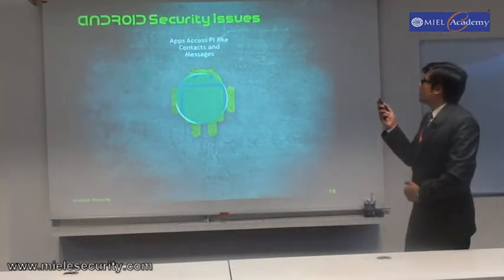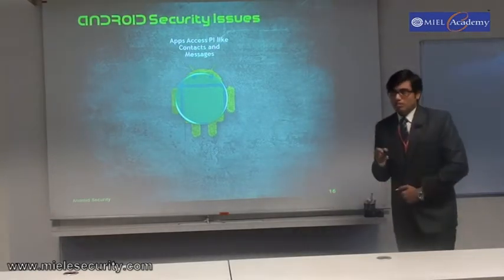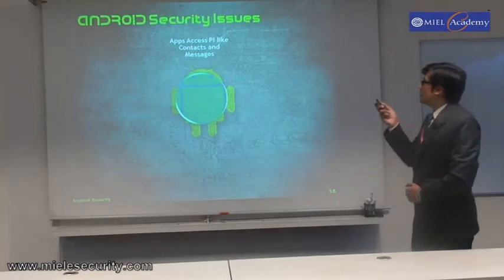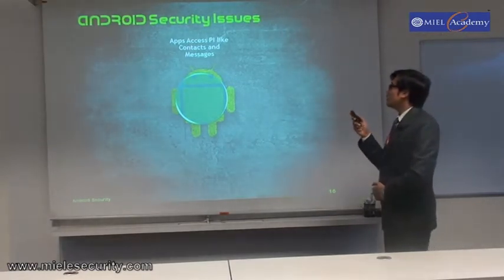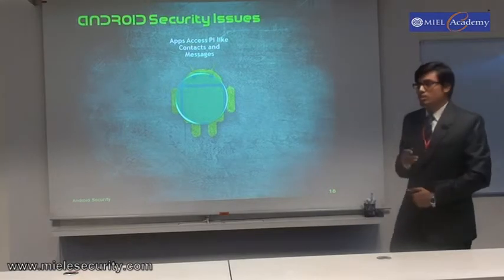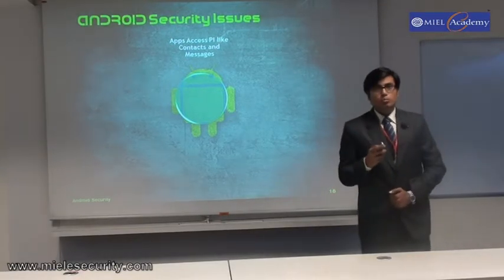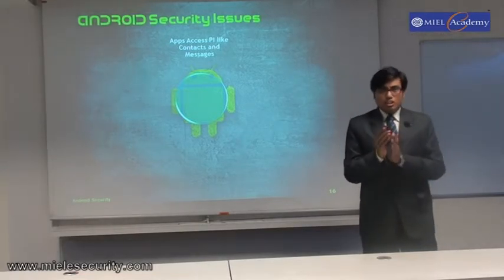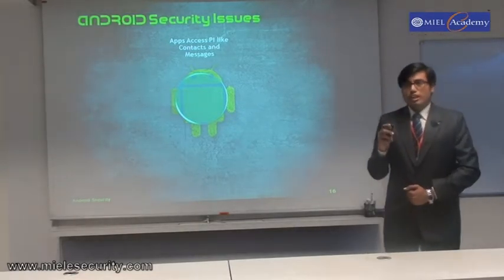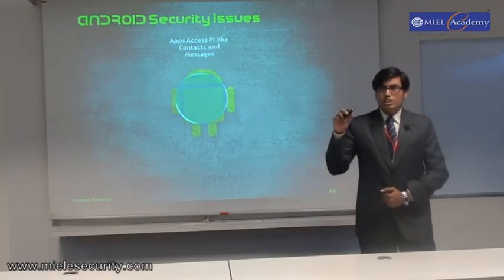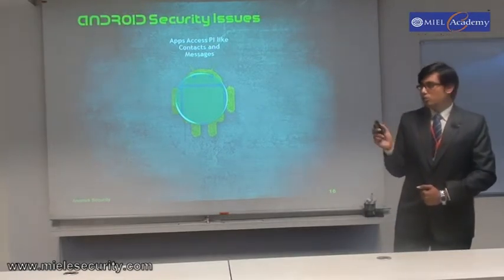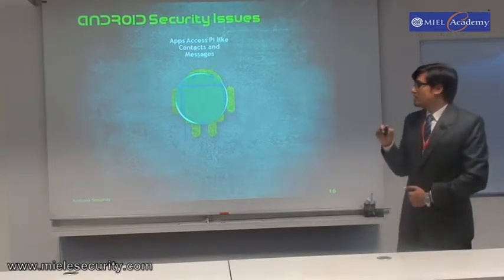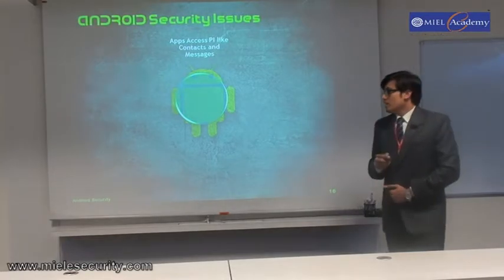Now the other security issues in Android, on the devices we normally use. Those have all the security issues. The applications can have full access to personal information like contacts and messages. For instance, you download Facebook mobile from the Facebook website. You might not even know that it gets synchronized with your friend list. If friends have published their numbers on Facebook, it will detect those numbers from your device, and those numbers can be accessed by anyone who gets entry to your device.